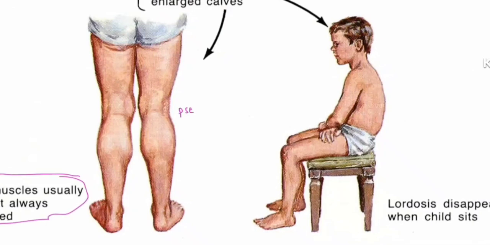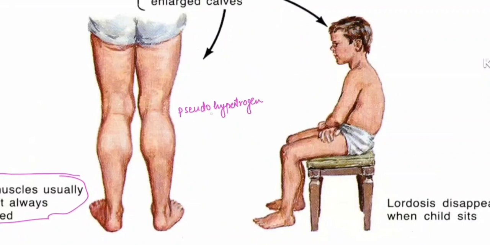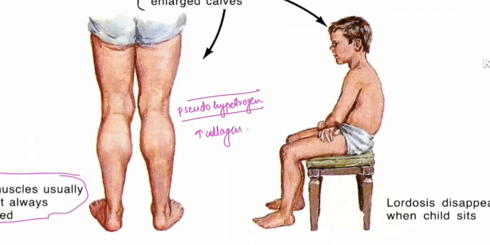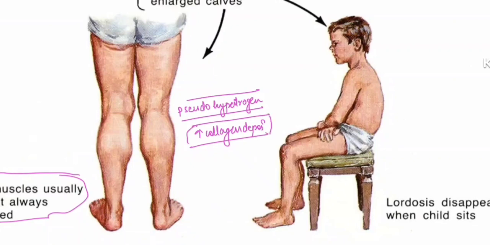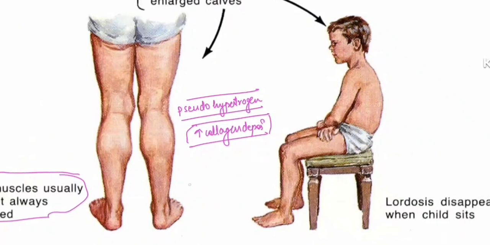But this is actually not muscle hypertrophy, this is pseudo hypertrophy, as there is increased collagen deposition, not actually muscle fibers. Actually, muscle fibers are getting necrosed and there is increased collagen deposition leading to pseudo hypertrophy of the muscle, along with heel contracture.